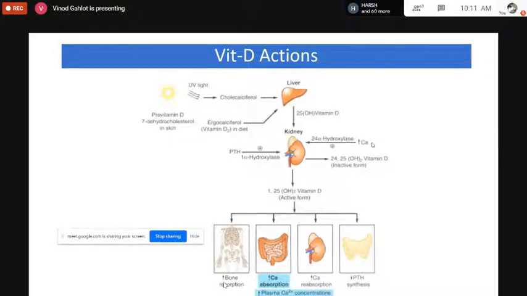This active form of vitamin D helps in increasing bone resorption. It helps in increasing the concentration of calcium in the bones.